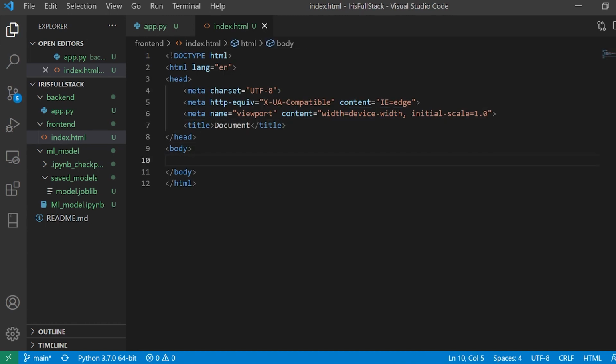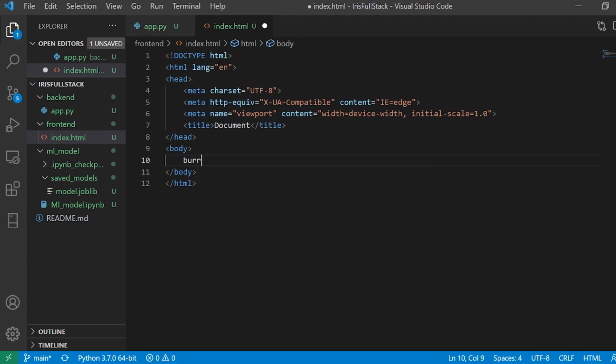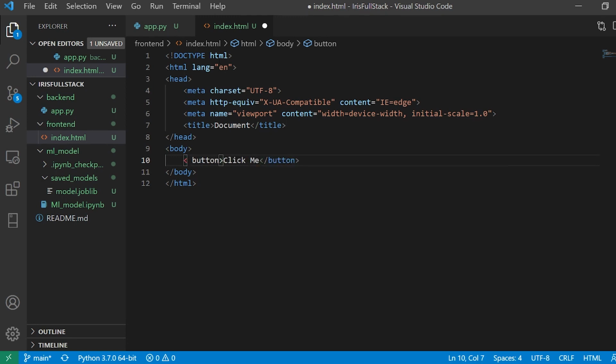So I'll work with a basic HTML, where let's say I have a button. So I'll say button, and let's say click me, that is the name of the button. I'm trying to show you the concept of REST itself in the first place, and later on we will work with our ML model. So here I'm going to say ID, and I need a name for the ID, so I'll say basic. So my HTML is ready.